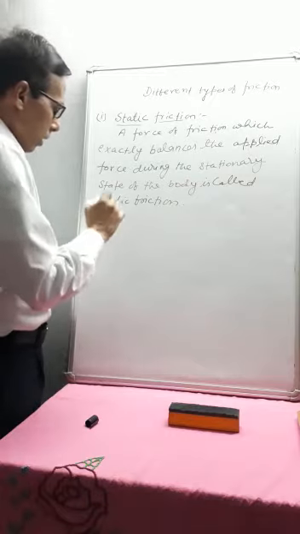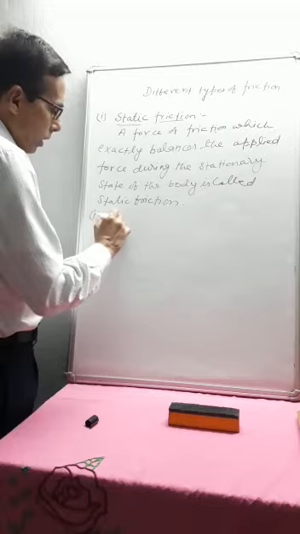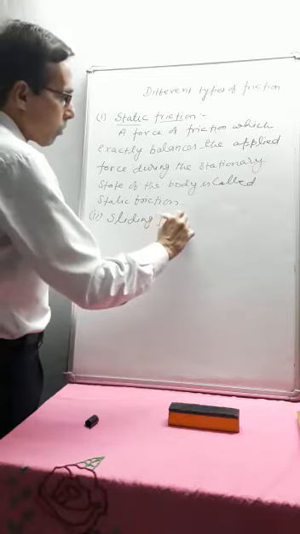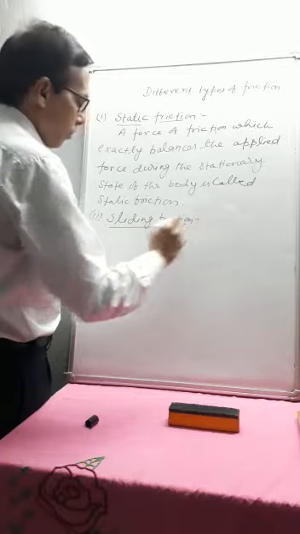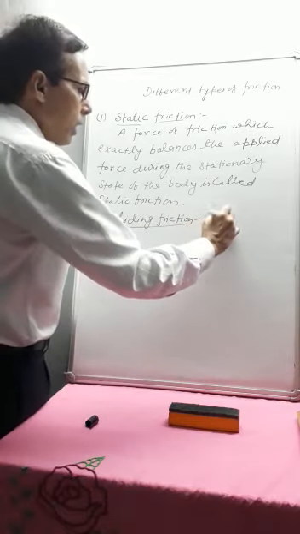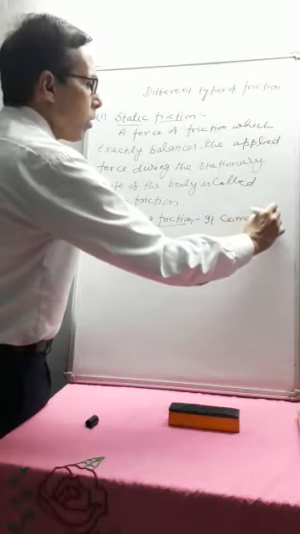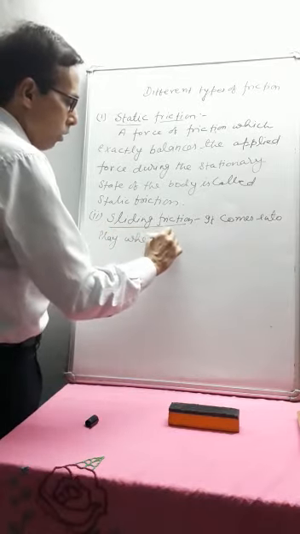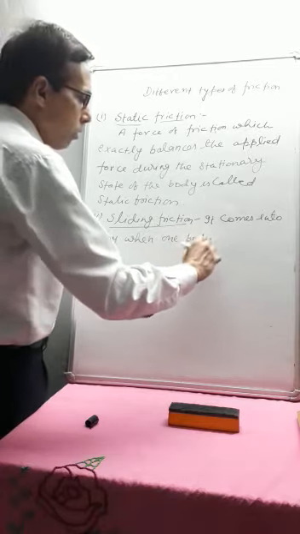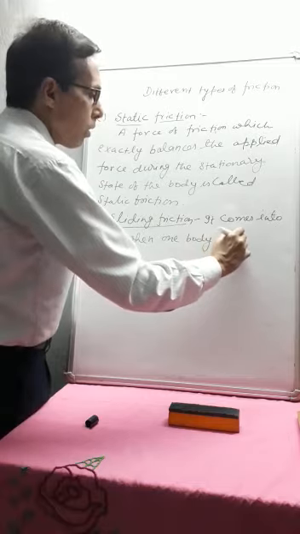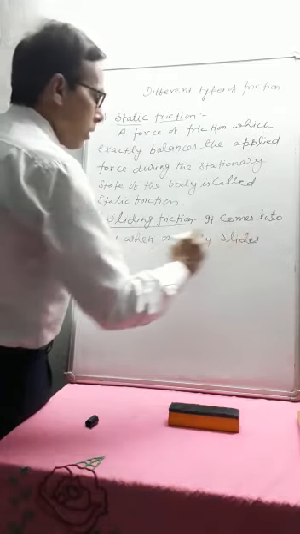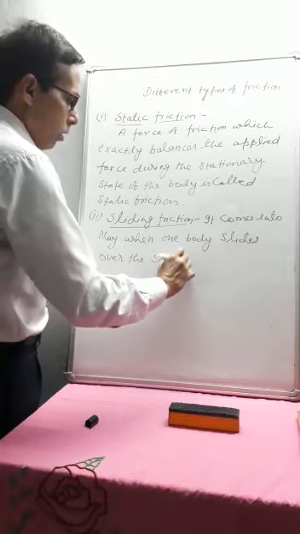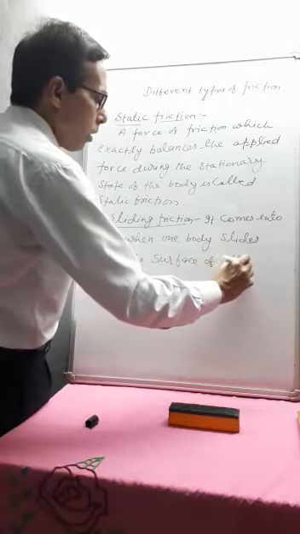Second one is sliding friction. Sliding friction comes into play when one body slides over the surface of other body.